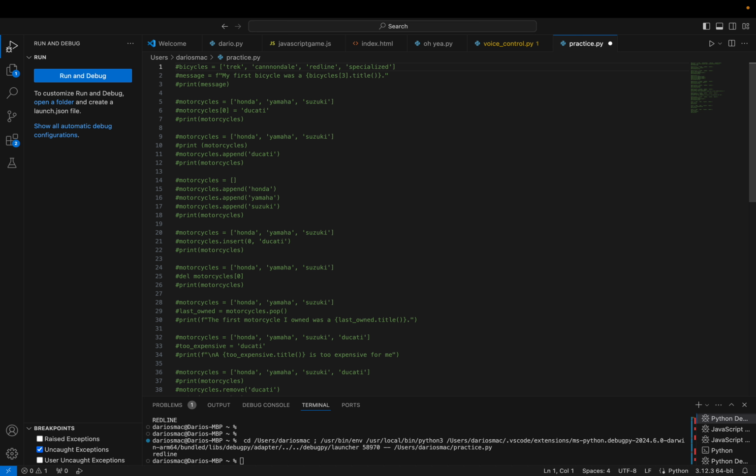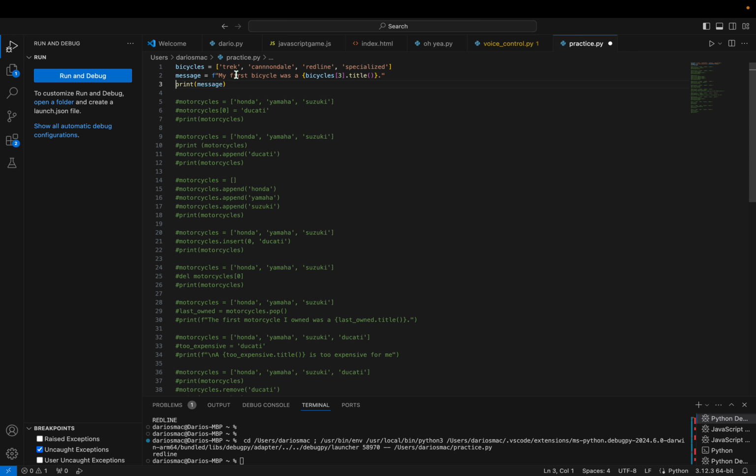So here, this is basically a print statement, and we're formatting the message. We're putting this list, and then my first bicycle was bicycle 3 .title. So my first bicycle was Specialized, and then .title, so we're making it a title.